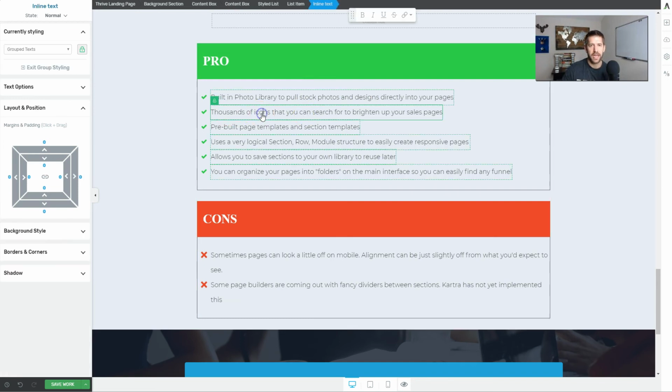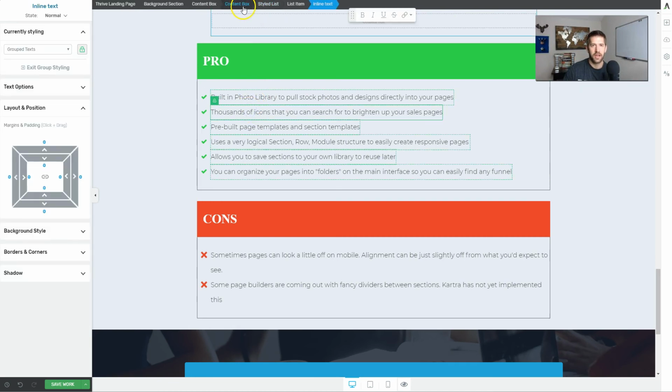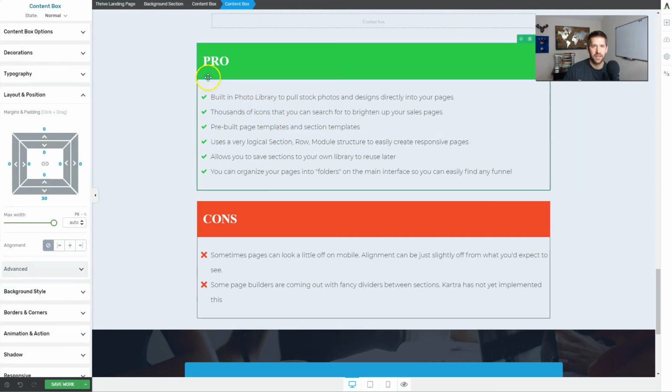If I click on one of these items here, you'll see this item is within a list, and that list is within a content box, and that box is within another box, which is the combination of them. So you're able to have some flexibility and build this all out yourself, in a custom-made way. What you'll also notice is this pros area is its own box on top of this box. It's like Russian nesting dolls.